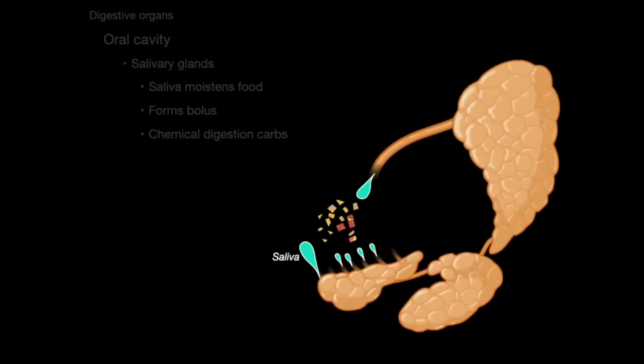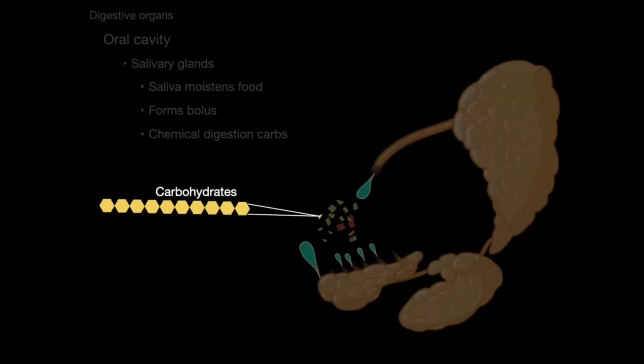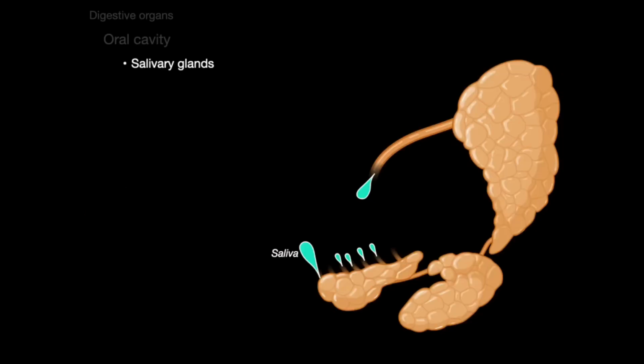So if you zoom in, let's take a look. There's saliva coming from these 3 areas, and what the saliva does is it takes these small pieces of food and it forms a ball, and we call that ball a bolus, and that's what you swallow down the pharynx into the esophagus. But then also salivary amylase within saliva chemically starts digesting carbohydrates, and you break chemical bonds, so that's how polysaccharides become disaccharides or monosaccharides. That is chemical digestion, breaking chemical bonds in carbohydrates, proteins, or fats.